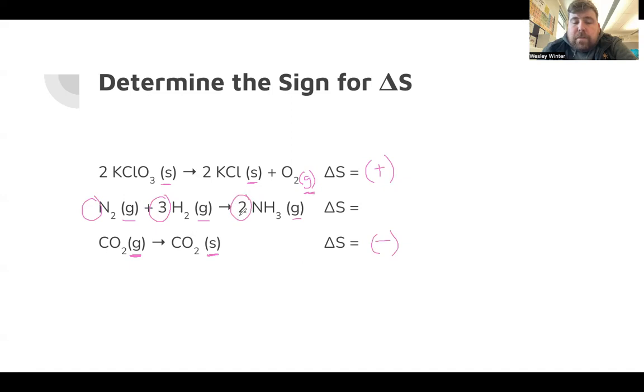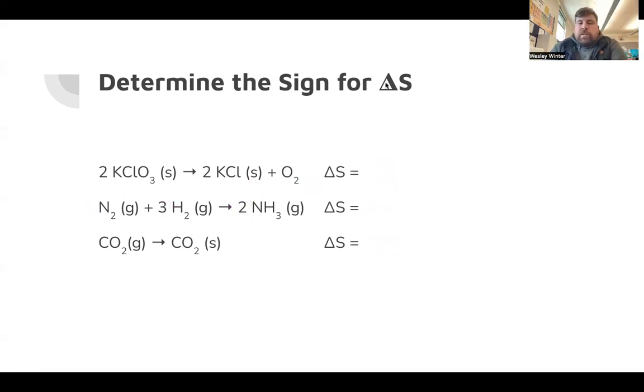Since I end on the product side with fewer particles, this means that the entropy is decreasing. It's less chaotic and less disordered. 4 particles is way more random than 2 particles is, so therefore the entropy change will be negative. It decreases in entropy.